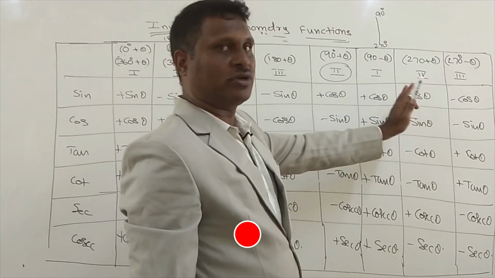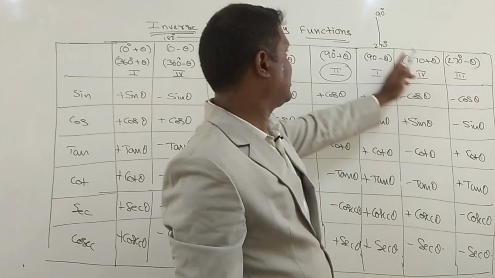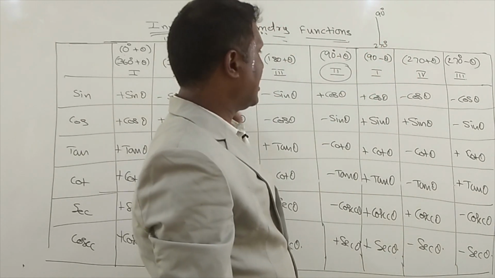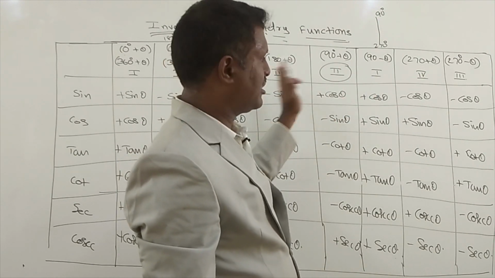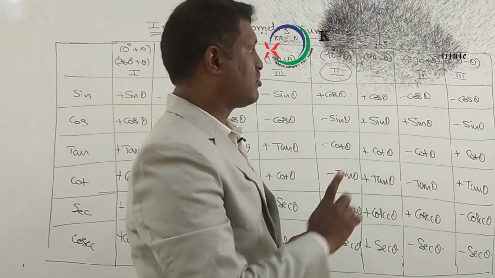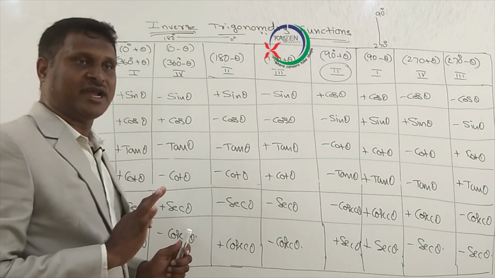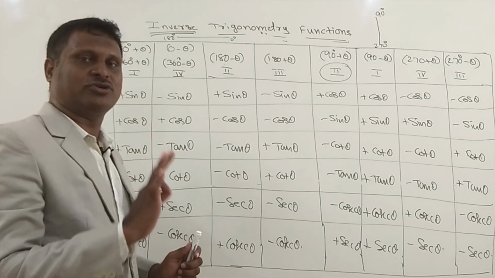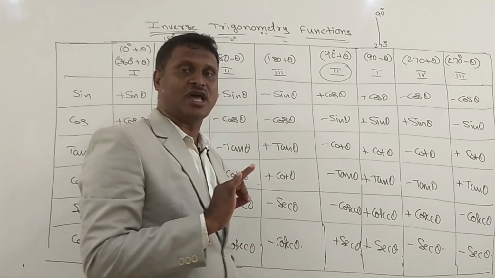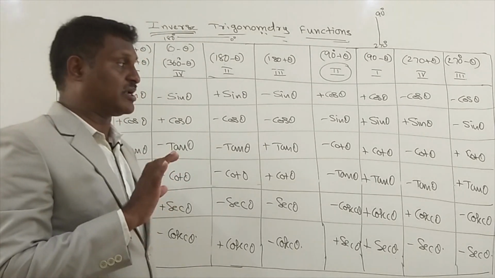But the next four, 90 plus theta, 90 minus theta, 270 plus theta, 270 minus theta, represent the vertical line. When you take the vertical line, sine becomes cos, cos becomes sine, tan becomes cot, cot becomes tan, secant becomes cosecant, cosecant becomes secant. In the first quadrant, you have to remember all the angles are positive. In the second quadrant, sine and cosecant are positive, rest all are negative. In the third quadrant, tan and cot are positive, rest all are negative. In the fourth quadrant, cos and secant are positive, rest all are negative.